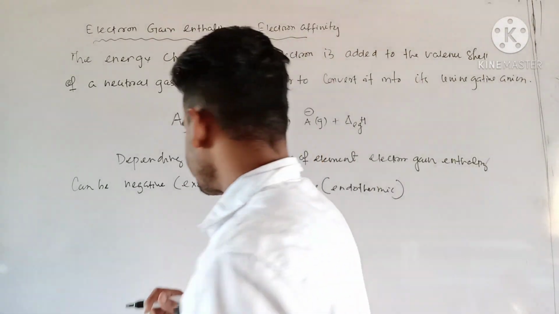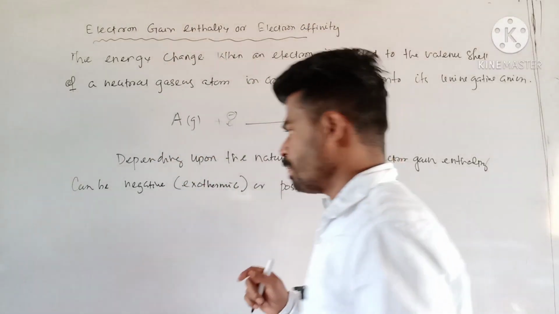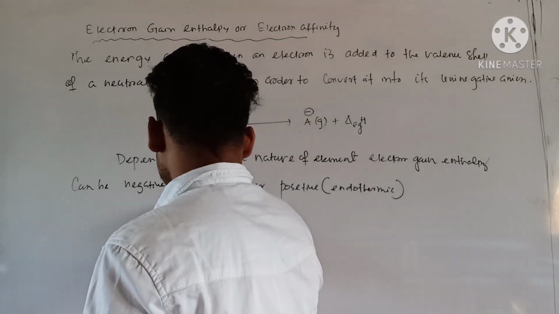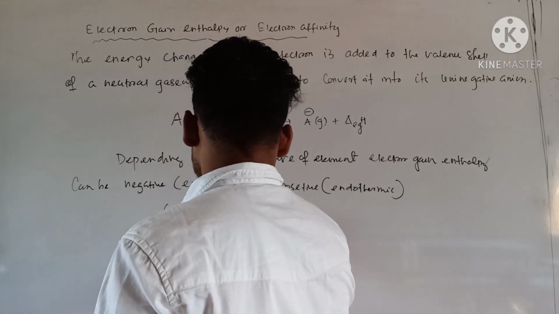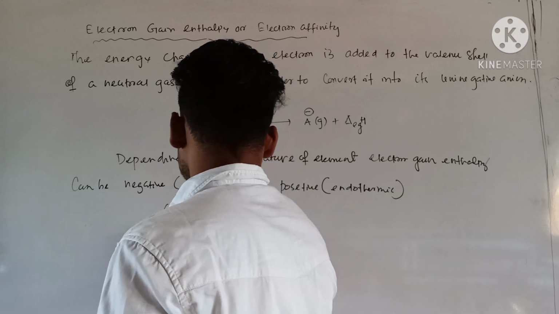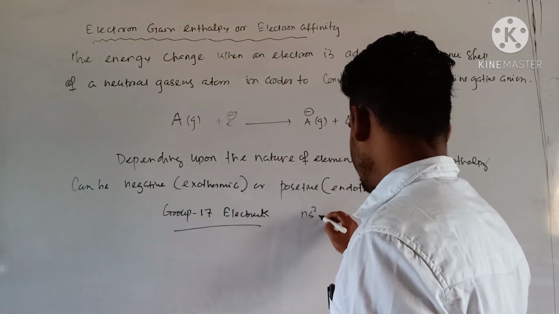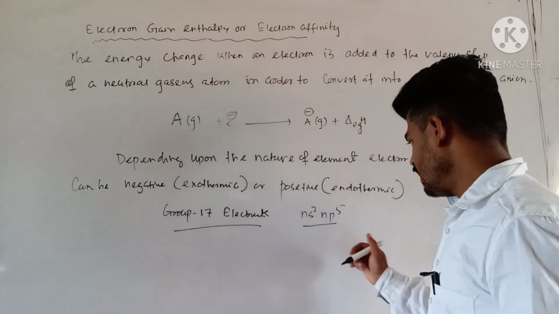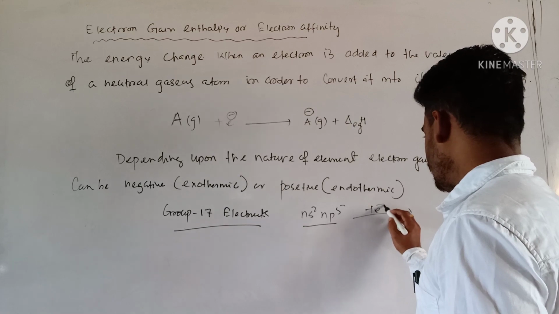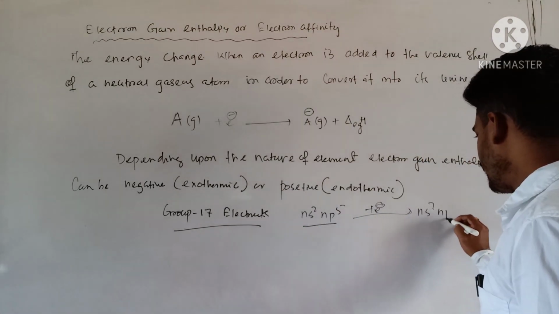Is that clear? Next, nature of element means, if I consider group 17 elements, what do you know? Their valence shell configuration is ns2 np5. So they eagerly need one electron in order to get the nearest inert gas configuration, that is ns2 np6.